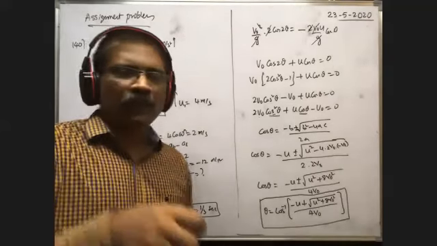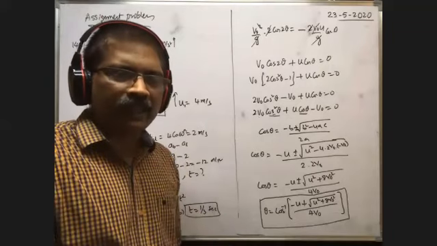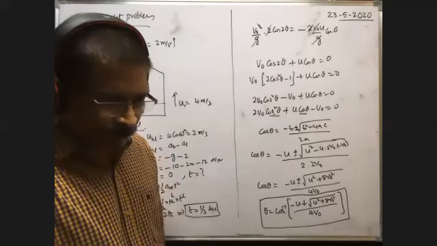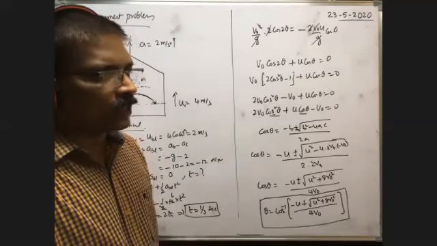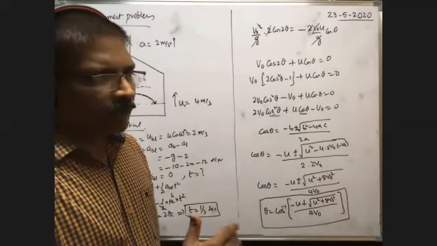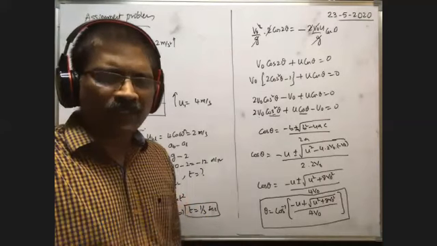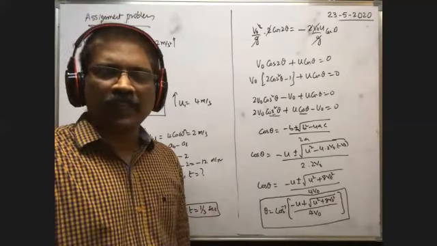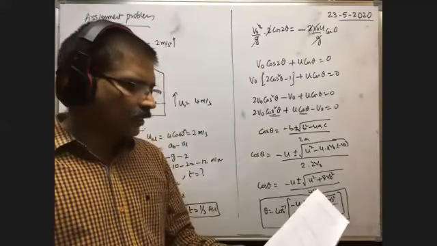Suppose you stand inside the lift. From the floor, you project the body. The lift is moving upwards and the body is moving upwards and travels in a parabolic path. When it reaches the lift again, it reaches the floor of the lift. Then how do you feel inside the lift? The body reaches the floor only again. That's why displacement along the vertical direction is 0. Displacement along the vertical direction is 0.